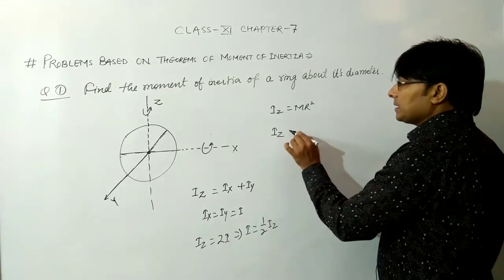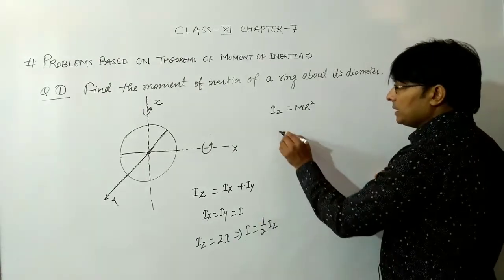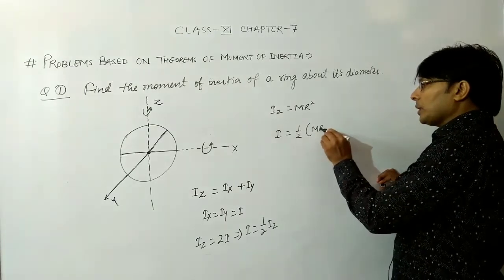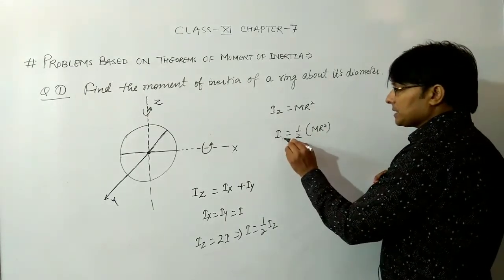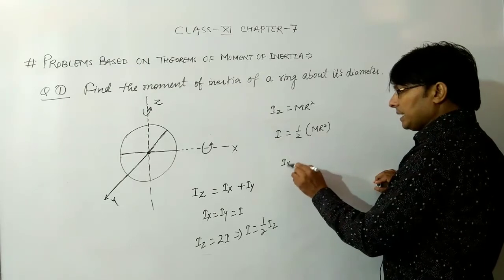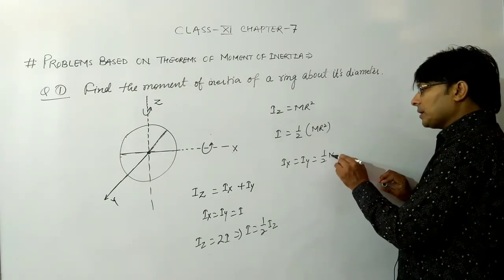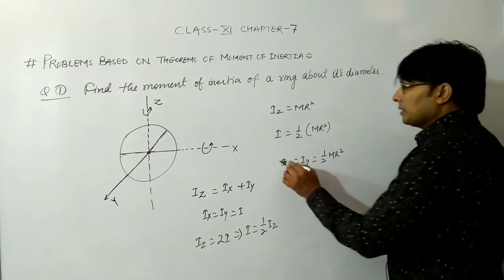So I will be 1/2 mr square, that is, Ix equals Iy equals half mr square.